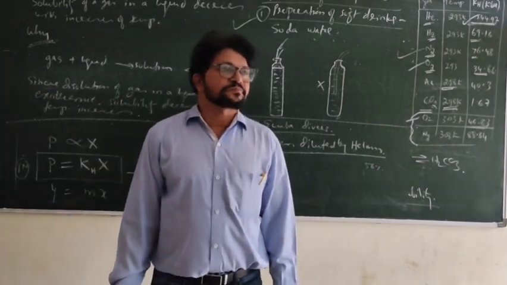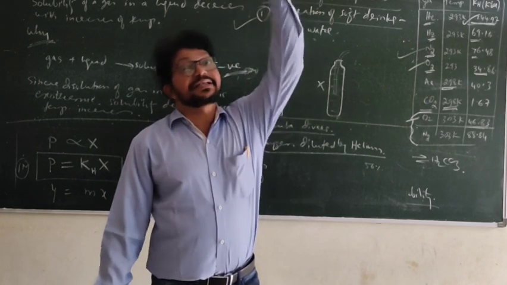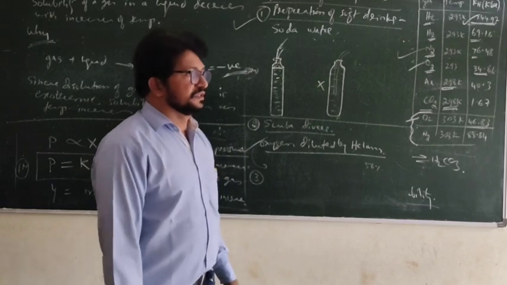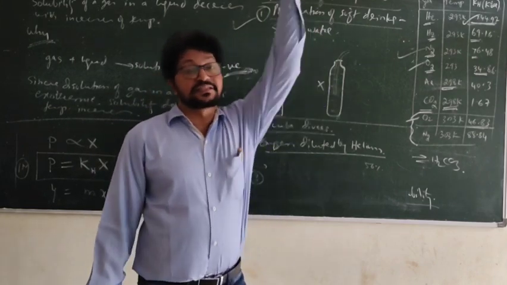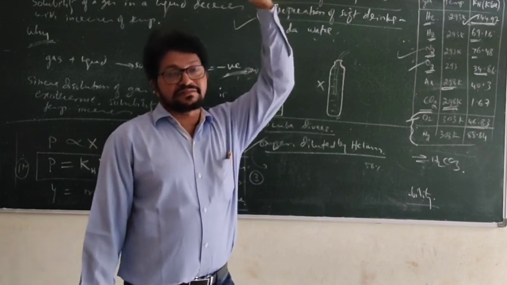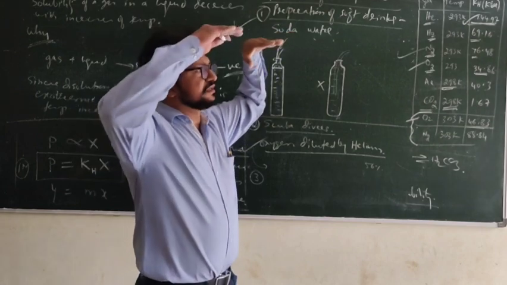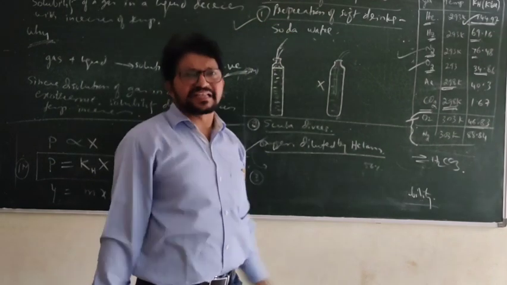Look here. The people living at higher altitudes, maybe Himalayan belt, Simla, Darjeeling, etc., where there are so many Tibetans, the pressure is less.